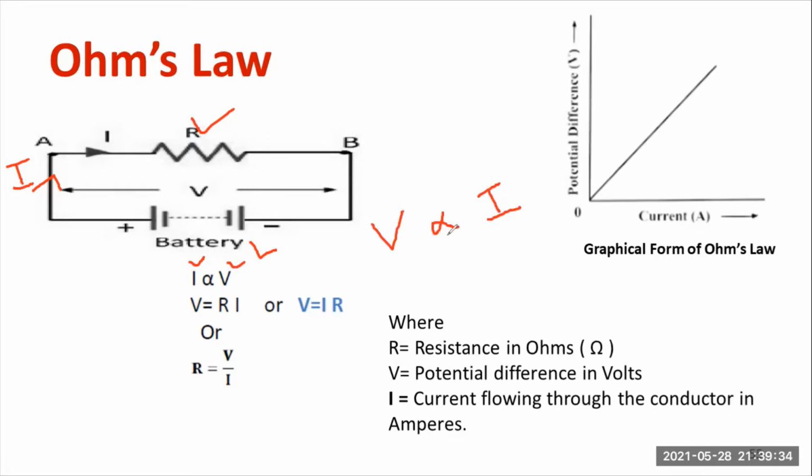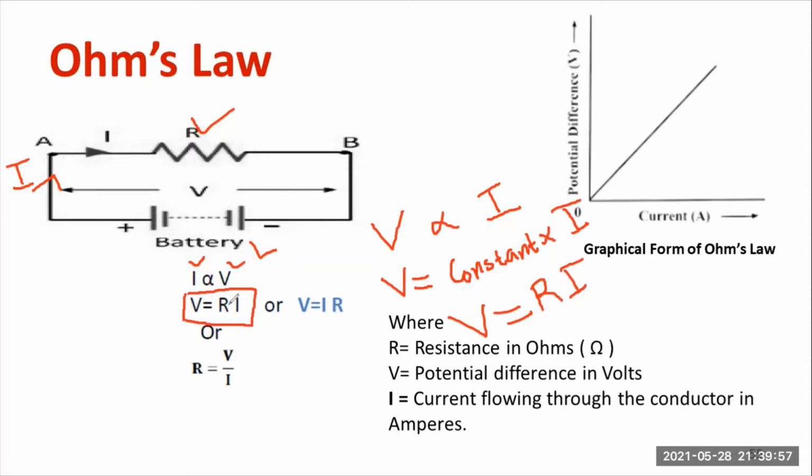Or else, in order to remove the proportionality, what am I going to do? I'll be multiplying with a constant, a constant into I. Let us rewrite: the voltage is equal to this constant, we call it R, into I. V equals R into I, where R is represented as resistance.